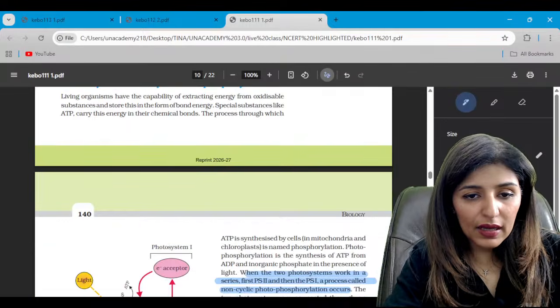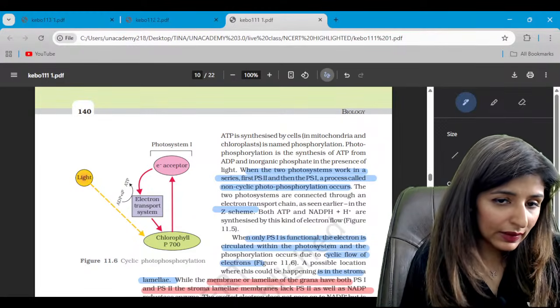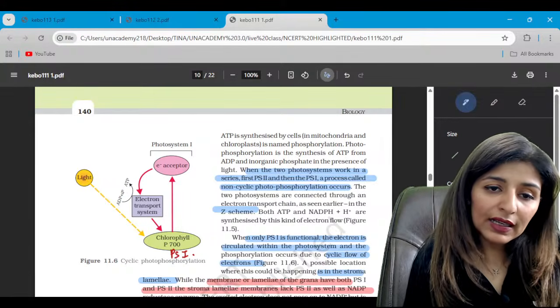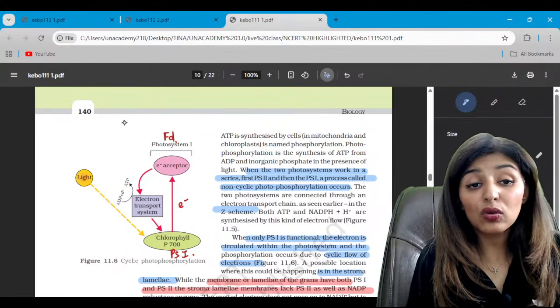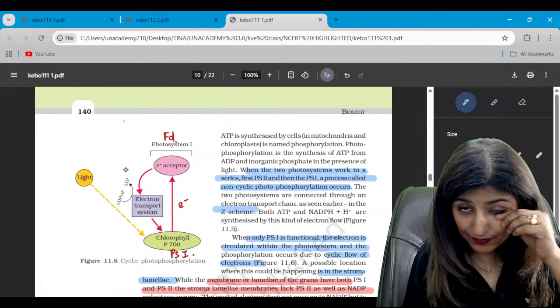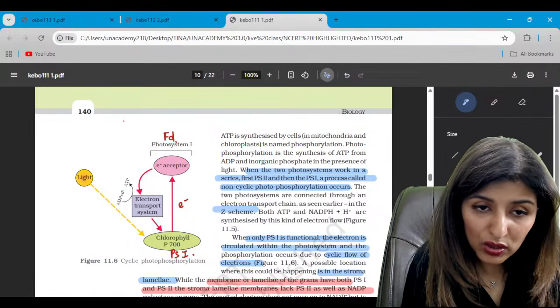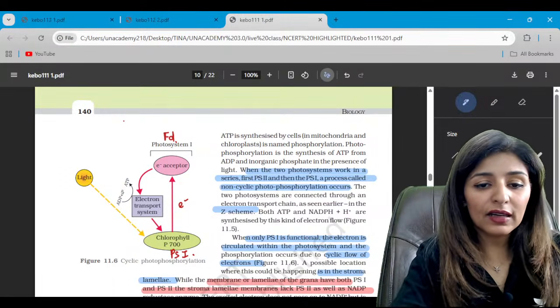All right, guys. Now moving on to the cyclic photophosphorylation. Here only PS1 is involved. Secondly, the electron acceptor is just ferredoxin, and there is no NADP reductase, right? So NADPH is not formed. So the electron once lost will come back to photosystem 1. So hence it is cyclic phosphorylation.